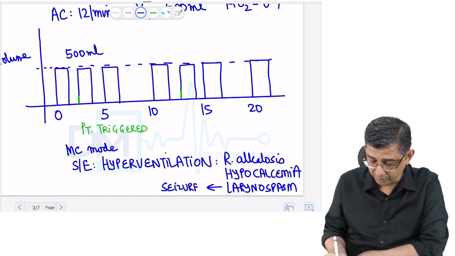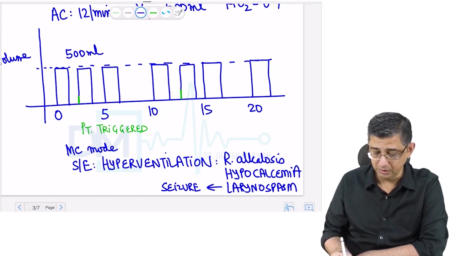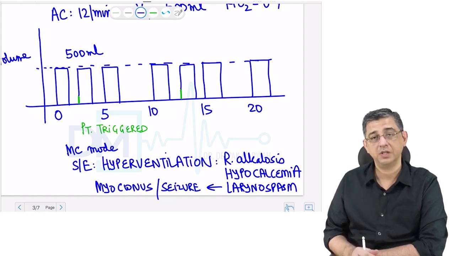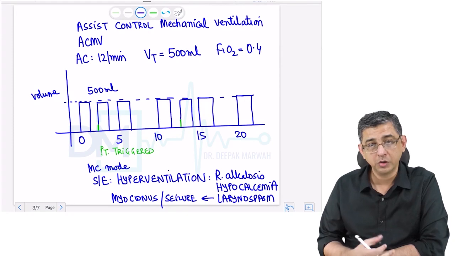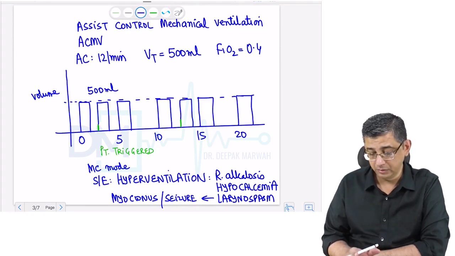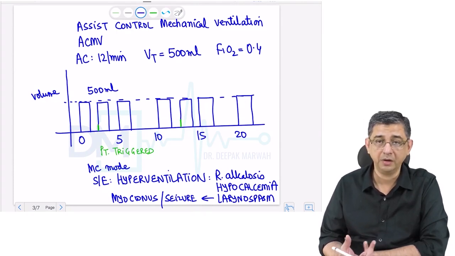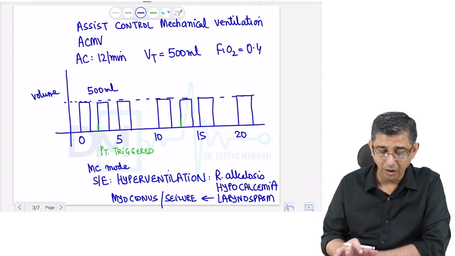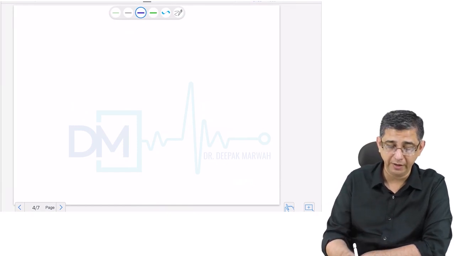So do not be surprised if in an MCQ on ACMV mode he talks about a side effect in the form of seizures and myoclonus in the patient. Why it is written seizures and myoclonus is that they are secondary to tetany occurring in a person, which is in turn secondary to respiratory alkalosis, because today is not a discussion related to electrolytes. So I want you to remember for this particular topic that the main side effect is carbon dioxide washout triggering hypocalcemia, and that can even trigger development of seizures and myoclonus in a patient. Now let us see how ACMV mode is different from SIMV, or synchronized intermittent mandatory ventilation.